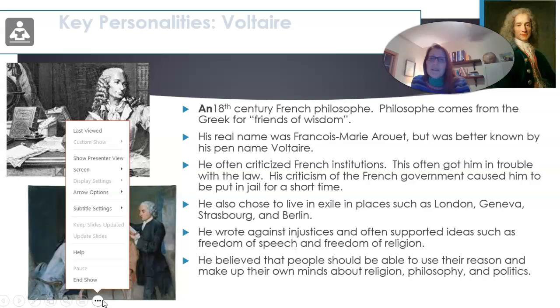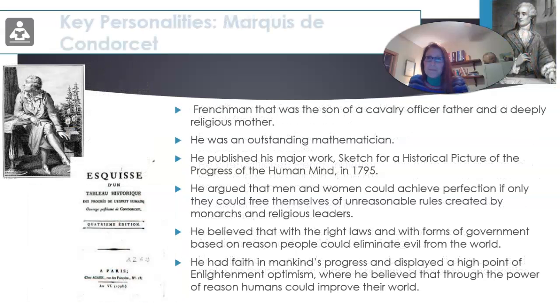He also chose to live in exile, meaning kind of far away, in places such as London, Geneva, Strasbourg, and Berlin. He wrote against injustices and often supported ideas such as freedom of speech and freedom of religion, which we see now is something everybody has. But that definitely was not the case back then. And he believed that people should be able to use their reason and make up their own minds about religion, philosophy, and politics.